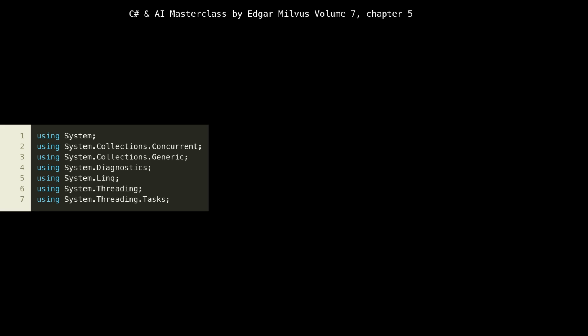We begin by importing necessary namespaces from the .NET framework. Notice System.Collections.Concurrent, line 2, which is crucial for thread-safe data structures, especially for our request queue. System.Threading, line 6, and System.Threading.Tasks, line 7, are fundamental for asynchronous operations and managing concurrency, which is a cornerstone of efficient cloud-native services. These imports lay the groundwork for building a responsive, non-blocking inference engine.